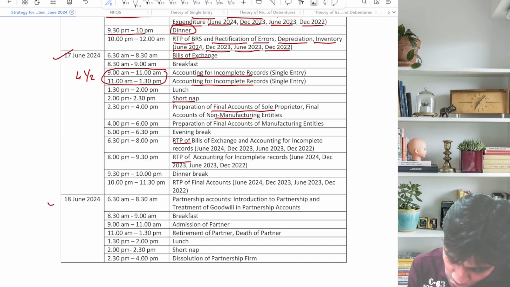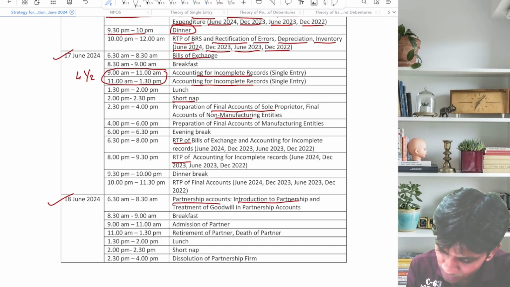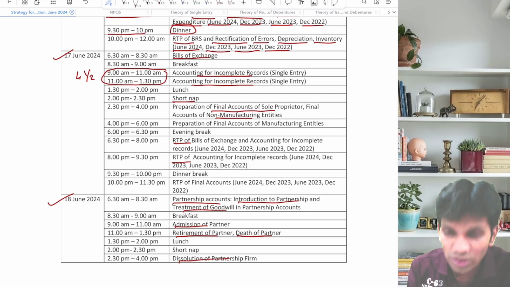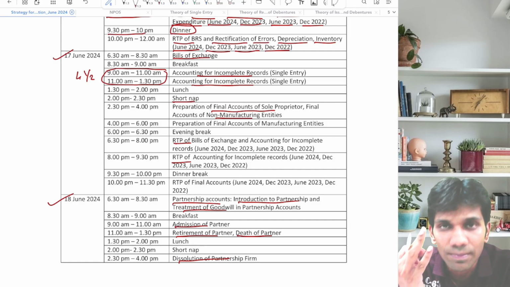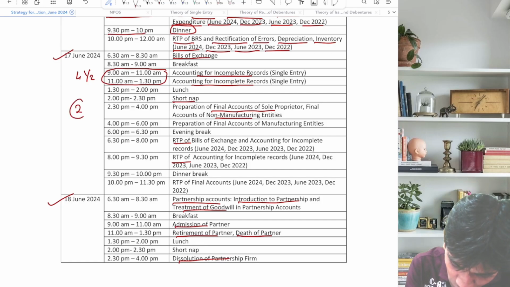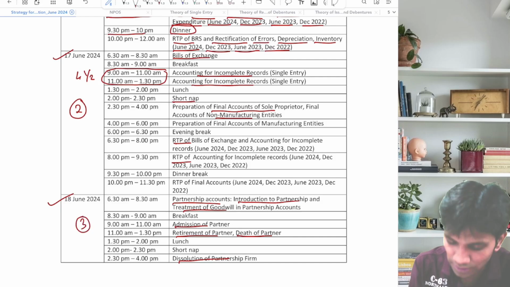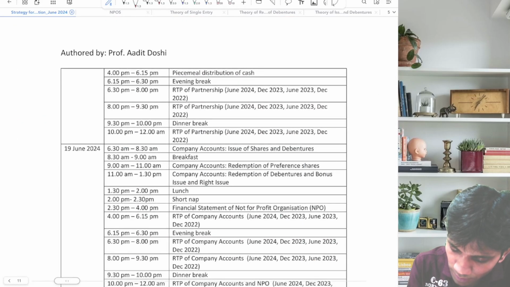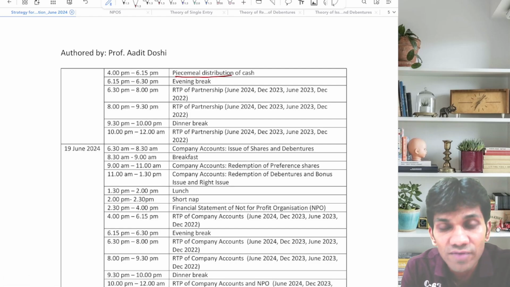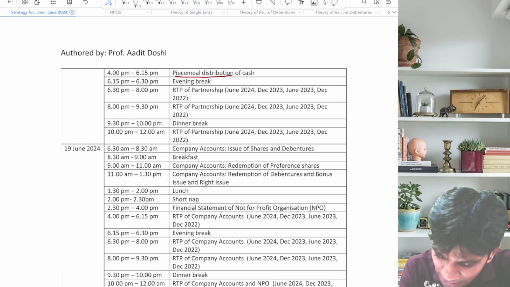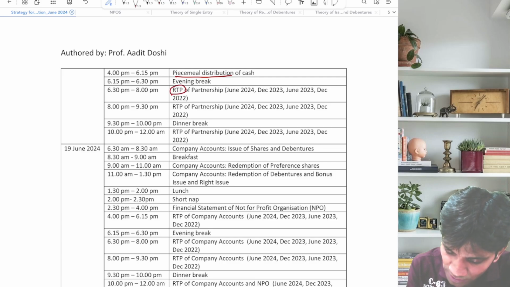Then 18 June comes, partnership accounts, that is introduction to partnership, treatment of goodwill, admission, retirement, death, dissolution, the entire partnership, guys, the entire partnership accounts on day number 3. So this was day number 2, this was day number 3. Piecemeal distribution of cash, the new topic which they have introduced in CA Foundation accounts. Then the RTPs of the topics which you have studied during the day.